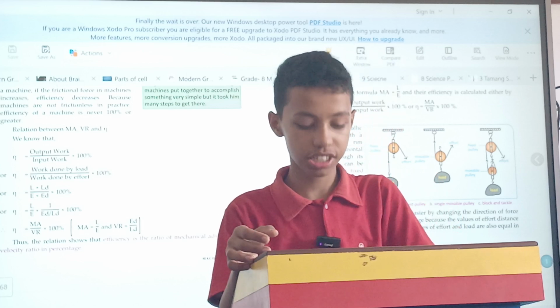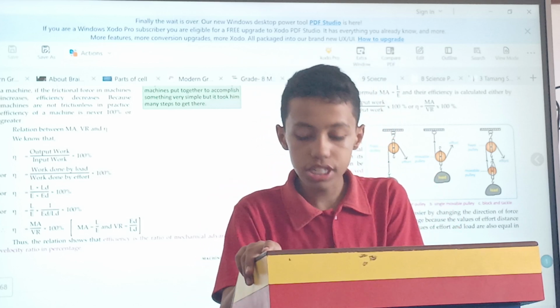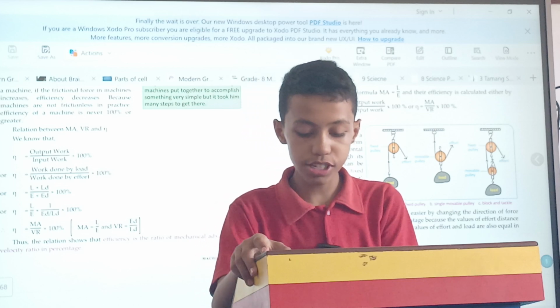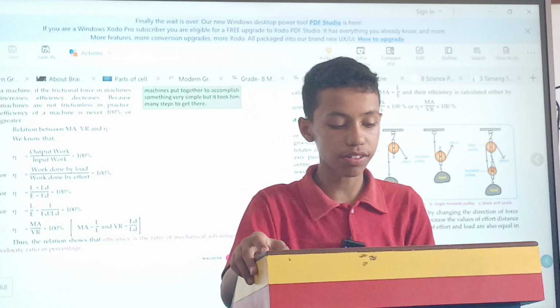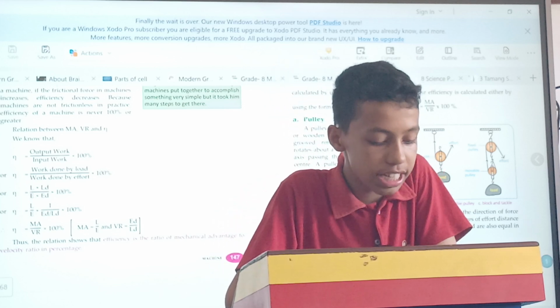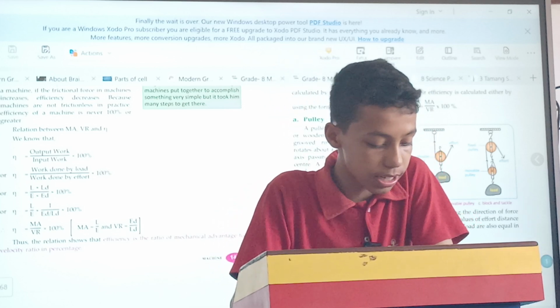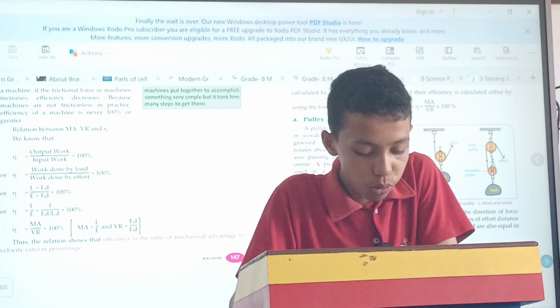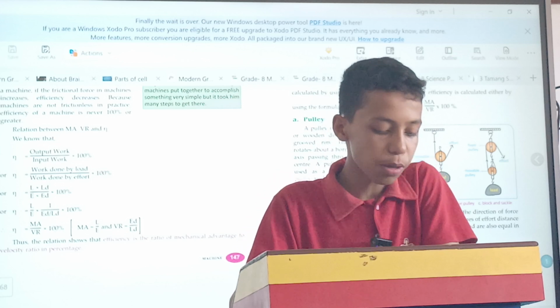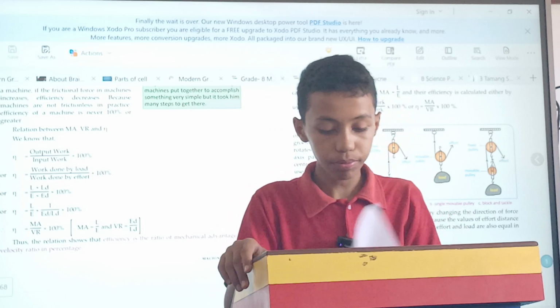What are the methods of reducing friction? By using lubricants, oil, grease, by using ball bearings, by rolling instead of sliding. Difference between perfect machine and practical machine: its efficiency is 100%; its efficiency is less than 100%. Pulley. A pulley is a metallic or wooden disc with a groove rim. Types of pulleys: single fixed pulley, single movable pulley, and block and tackle.